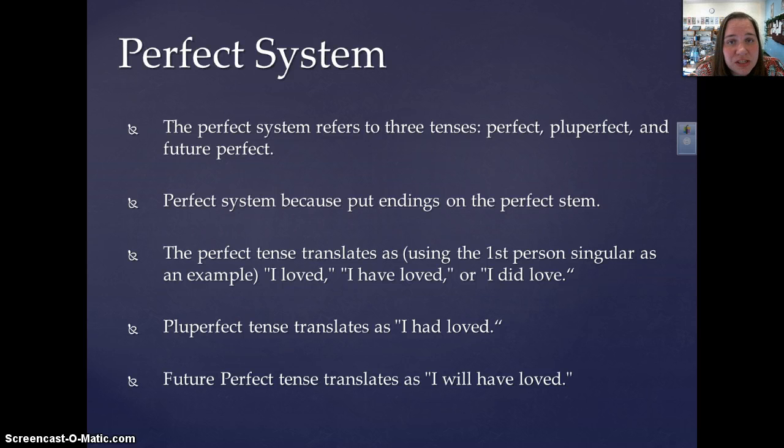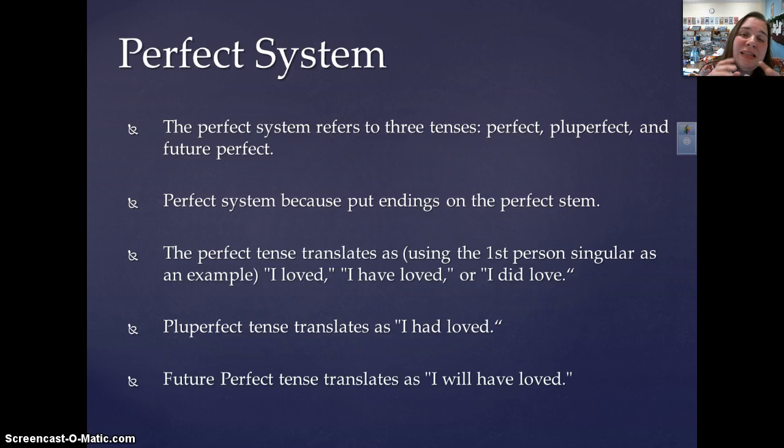Now, let's do a little review of the perfect system. The perfect system refers to any of the three tenses, perfect, pluperfect, and future perfect, that form by using the perfect stem, right? The perfect stem, at least the perfect active stem, is obtained by removing the long I from the third principal part. So when we form these two new tenses, we're going to need that perfect active stem from the third principal part, okay?